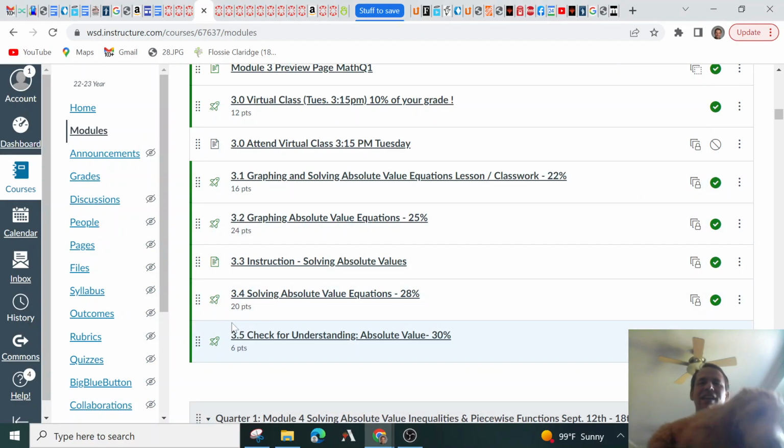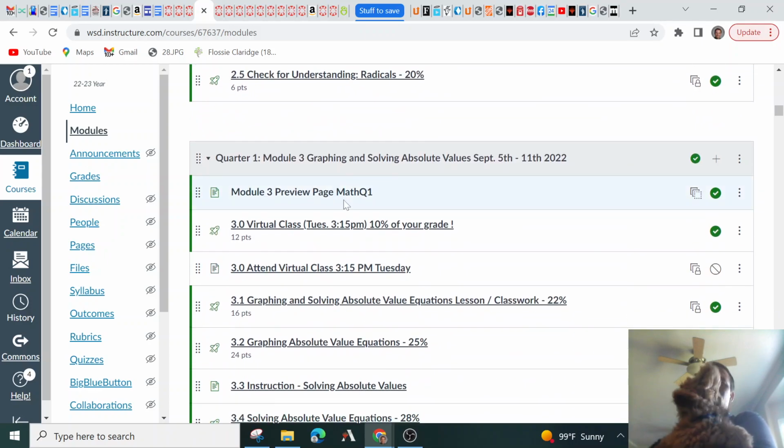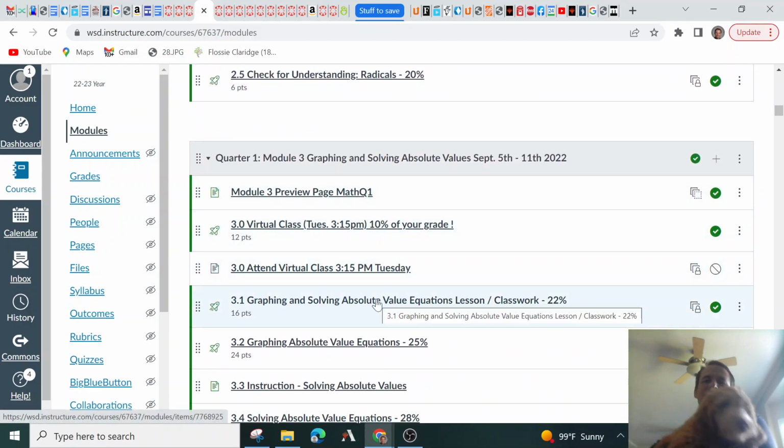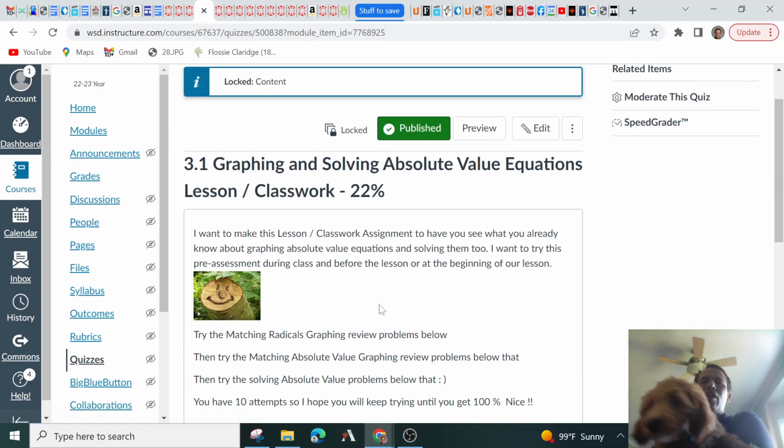So this week, we're going to be learning about graphing absolute value and solving absolute value equations. And last week was radicals, graphing and solving radicals, a bit of graphing review. What I'm going to look at is this classwork one, because it reviews last week's and jumps into this week's lesson, which is awesome. It's a great assignment for getting to know what you already have.